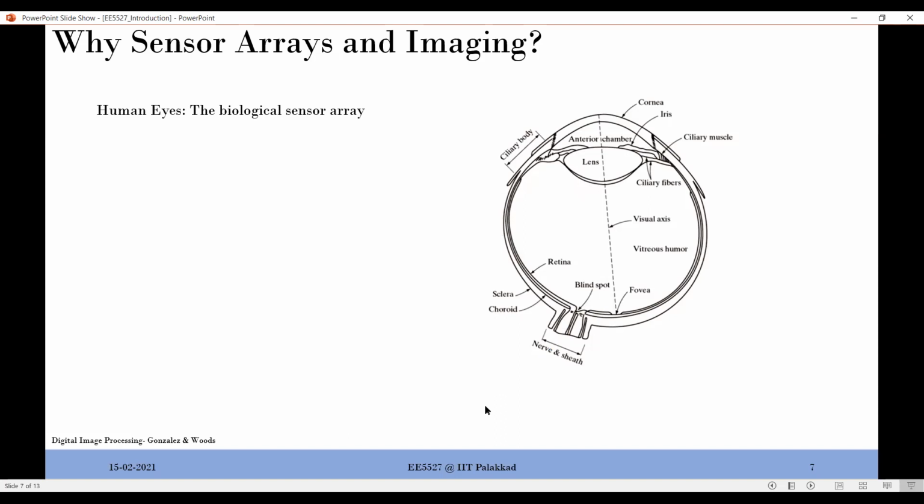But having said this, it is a biological sensor array, and this is completely analog in nature. There are no digital systems there. And this operates in micro milliwatts, right? It won't take that much power also. So that is the beauty of human eyes.